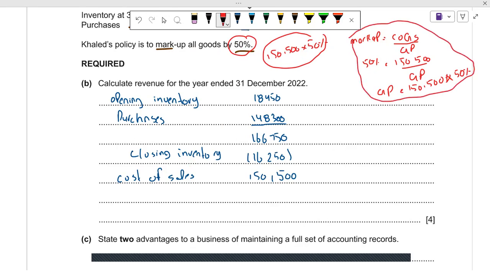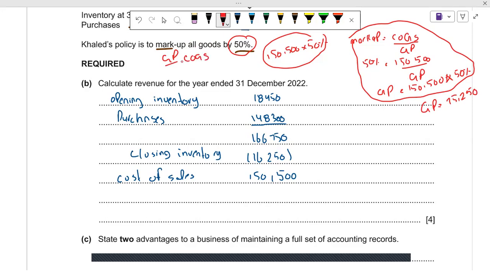Okay. So 150,500 multiplied by 50% is GP, which is equal to 75,250. So we have GP now. So what is the markup? Markup is basically GP, but it is always considering the cost of goods sold.